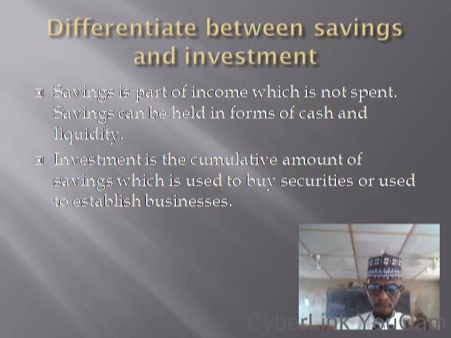The level of income determines the level of savings. For example, a person that is earning 50,000 per month may be able to save 5,000 or 10,000 at the end of the day. You cannot compare that with someone that is earning 1 million naira. That's why countries that have high per capita income usually have higher savings than those who are earning low income.